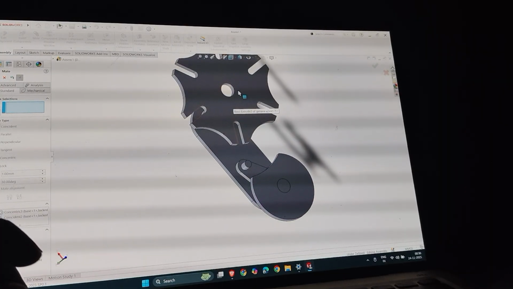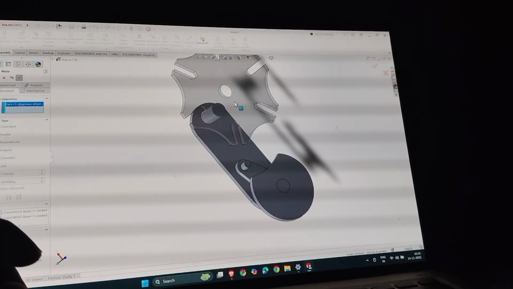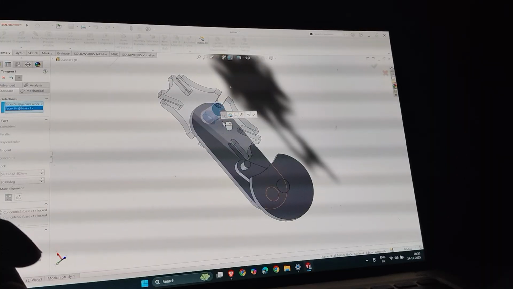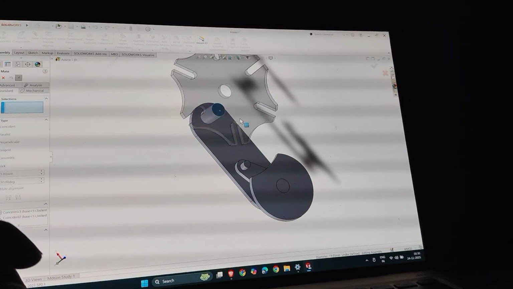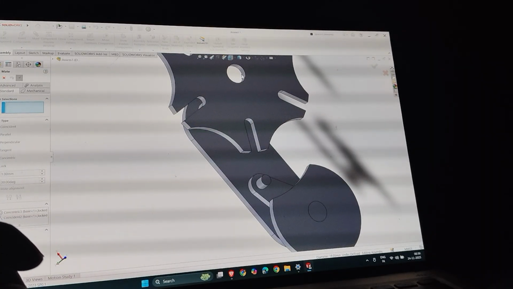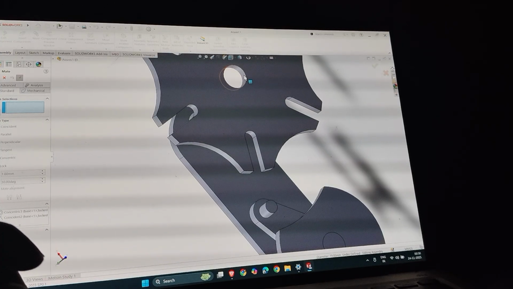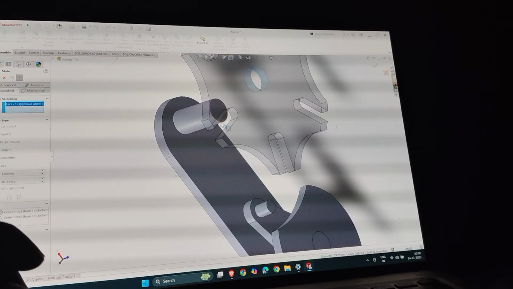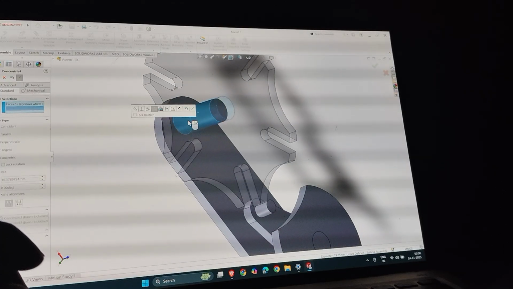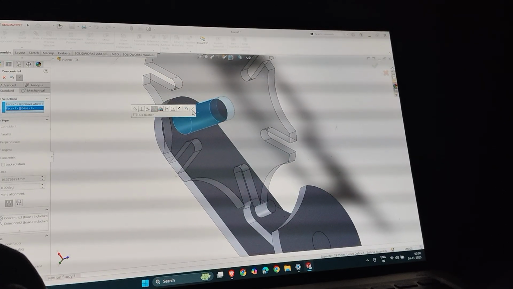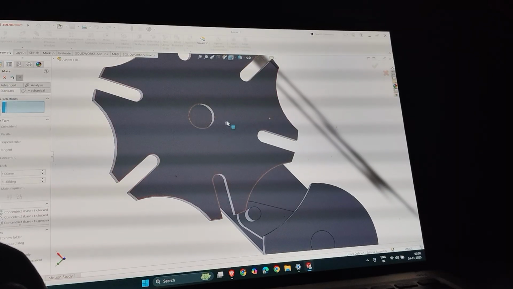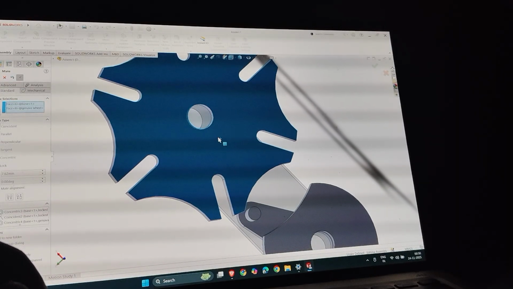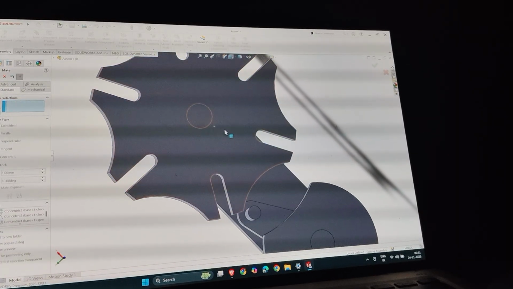Now I will insert the geneva wheel also. Select the inner surface of the geneva wheel and select this surface. Now make it at the same level. Okay, now it's okay.